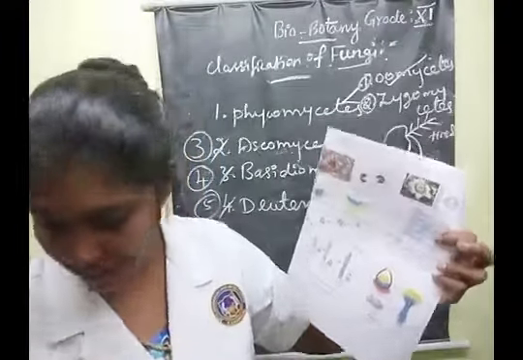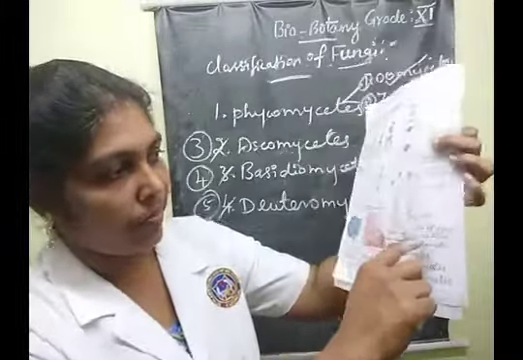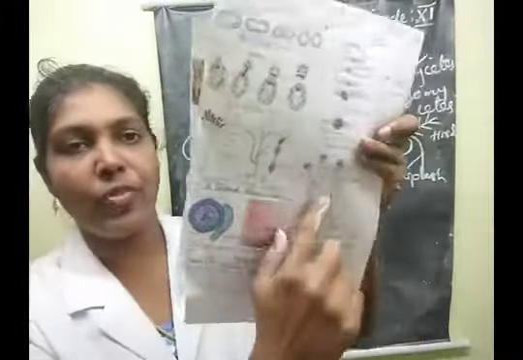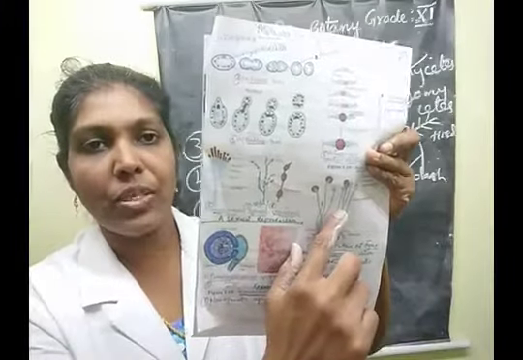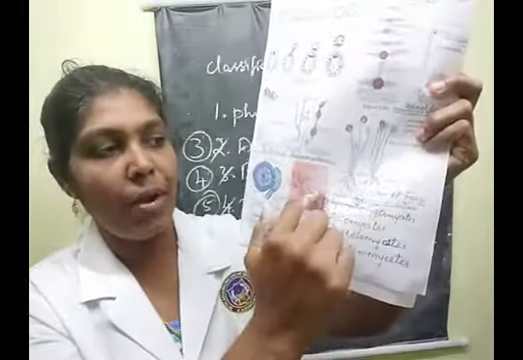This is the structure of Rhizopus. Clear, children? This is the structure of Rhizopus, and this one is the Mucor species. Rhizopus and Mucor come under the bread mold fungal variety. These examples come under which class? Zygomycetes class. Understood?